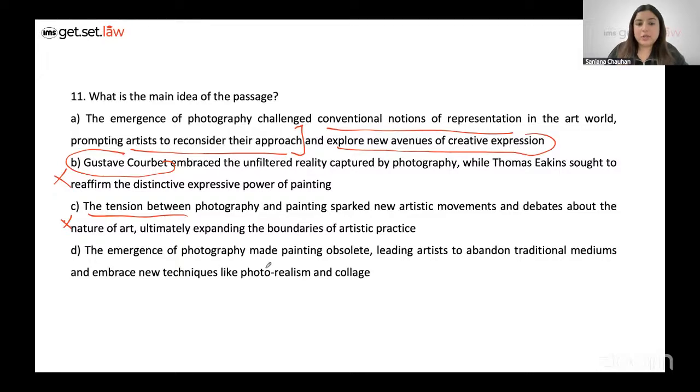The emergence of photography made painting obsolete. No, this was just a fear in the mind of a couple of artists, not that it was a fact or that it actually materialized. So D is out again. You see how you don't always have to read all the options fully, but don't always exercise this rule. Just in a couple of cases, that is when you feel really confident of your skills. So for this particular question, correct option choice becomes option A.